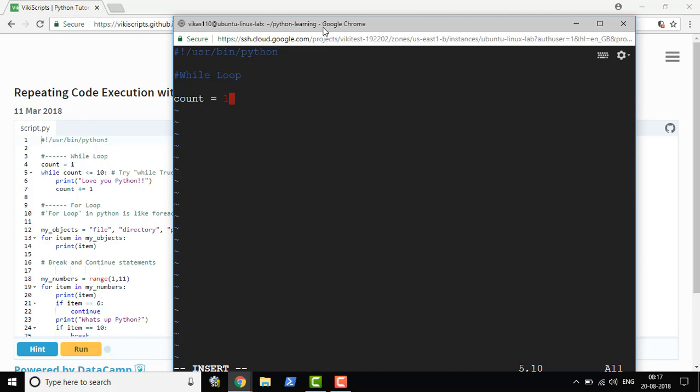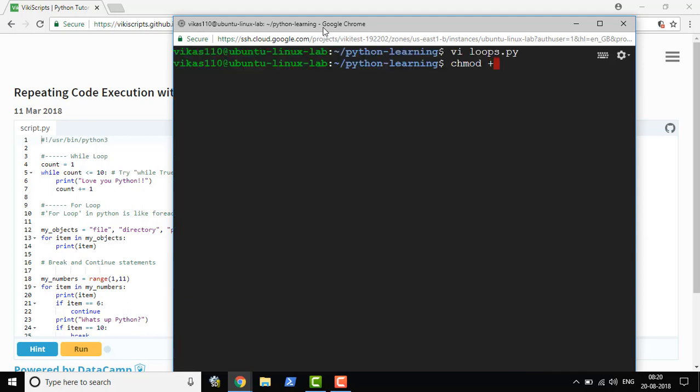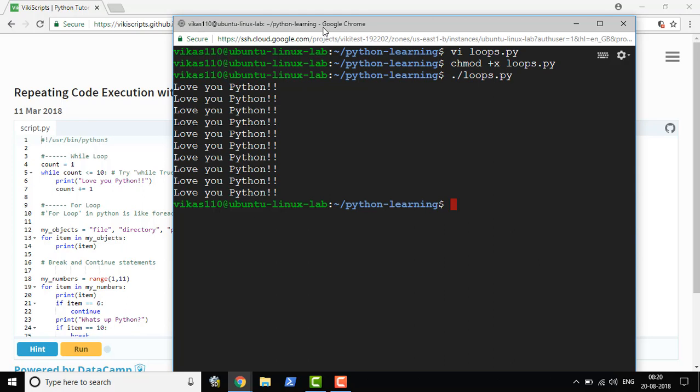So if we say count is equal to 1, and then we say while count, and then we give a condition. There is a little modification, because otherwise it will only work when the value reaches 10. So I'm also printing "love you Python" when it is less than 10. Let's make this file executable. Let's execute it. As you can see, "love you Python" has been written 10 times.